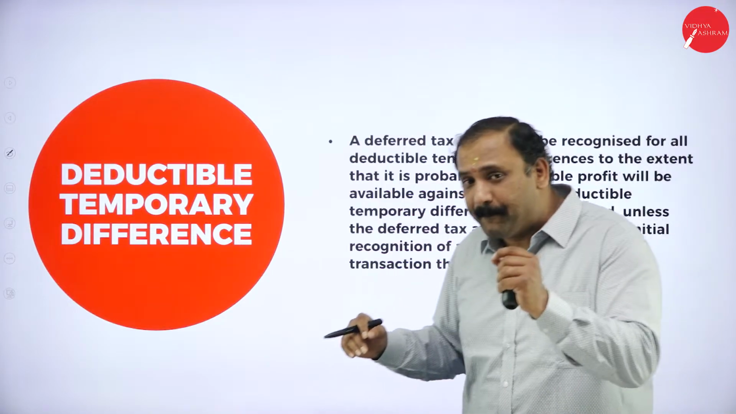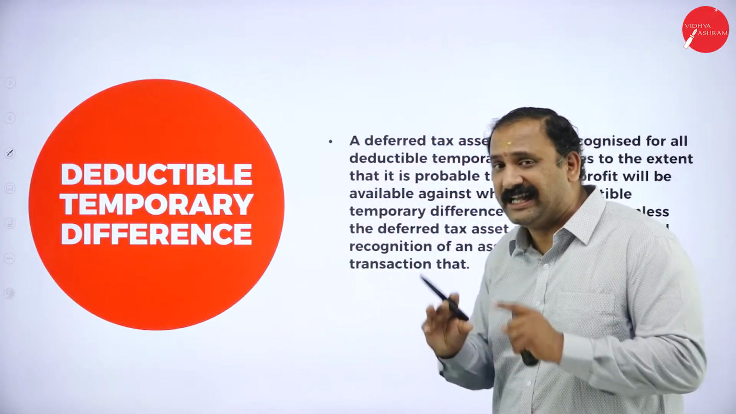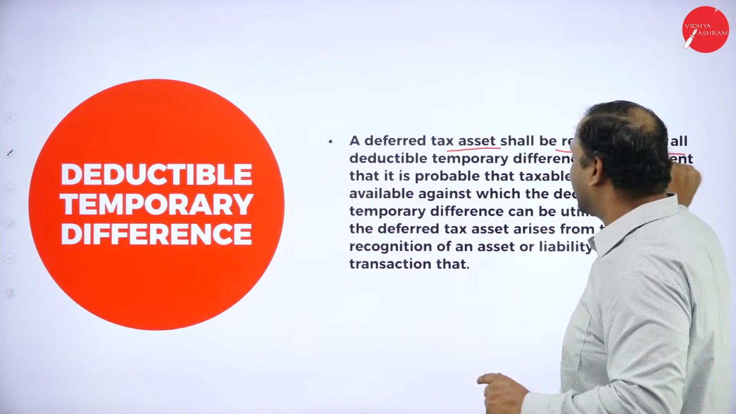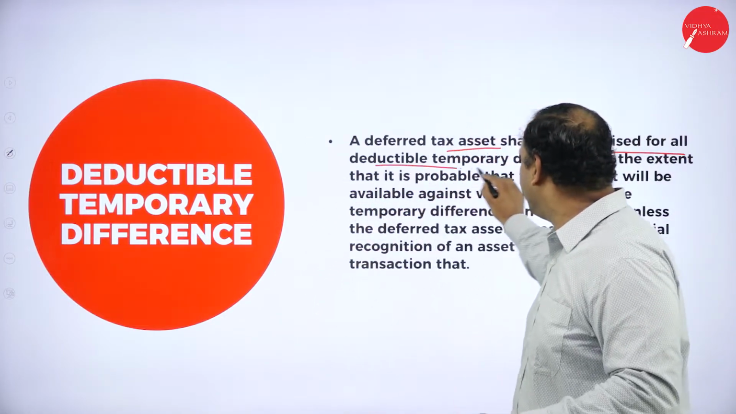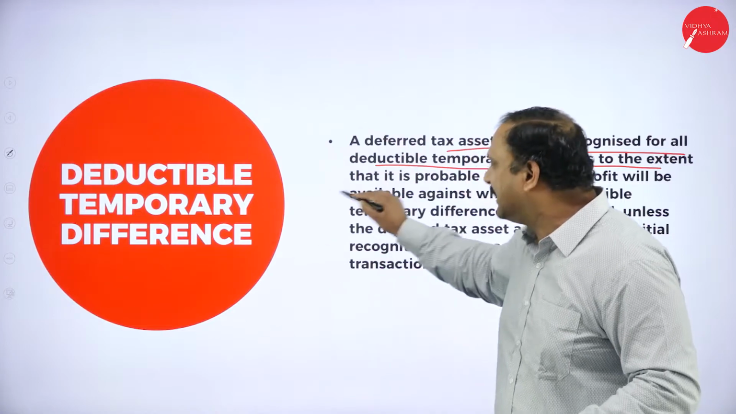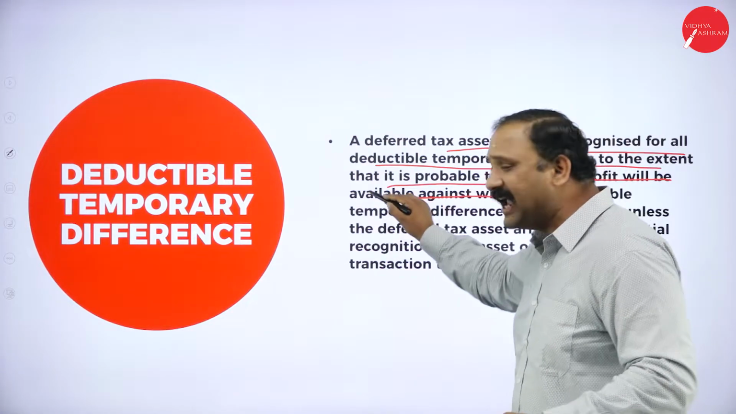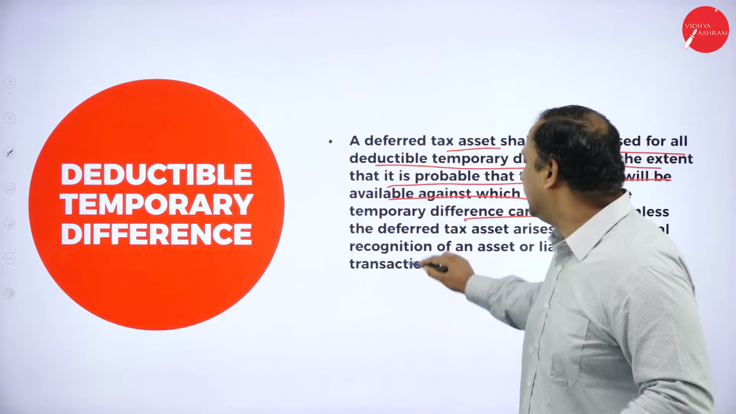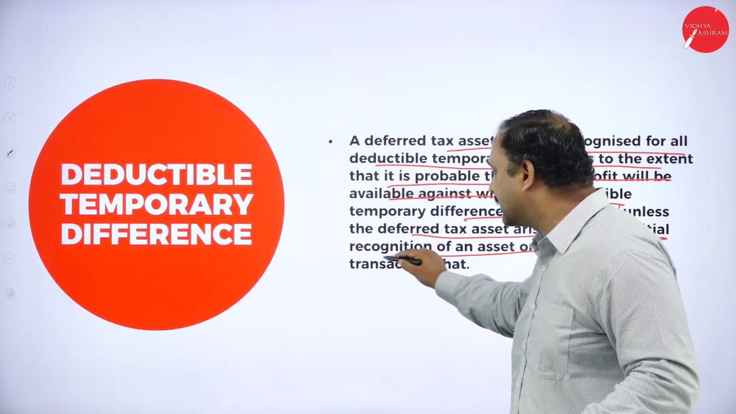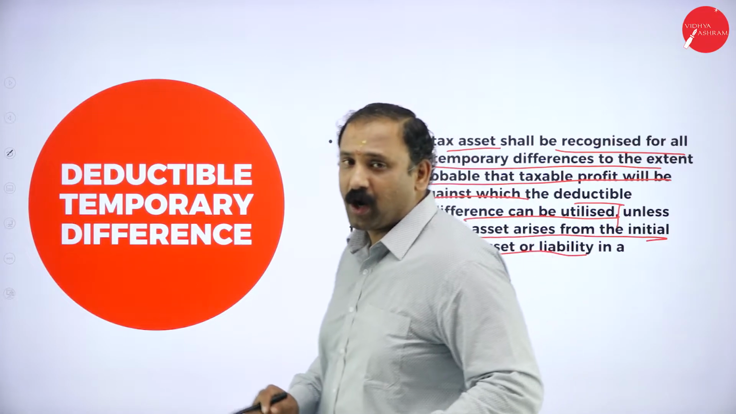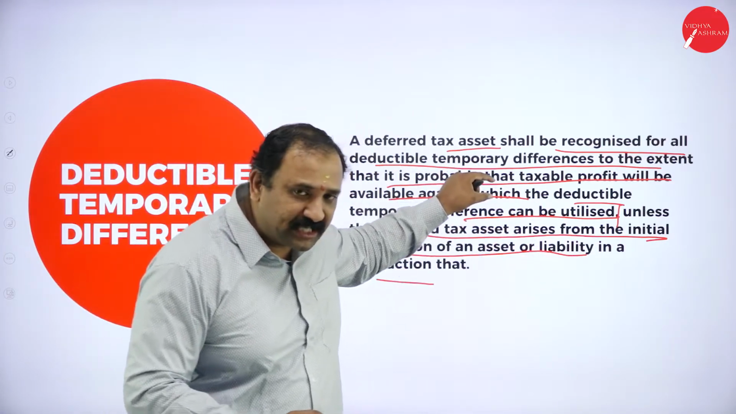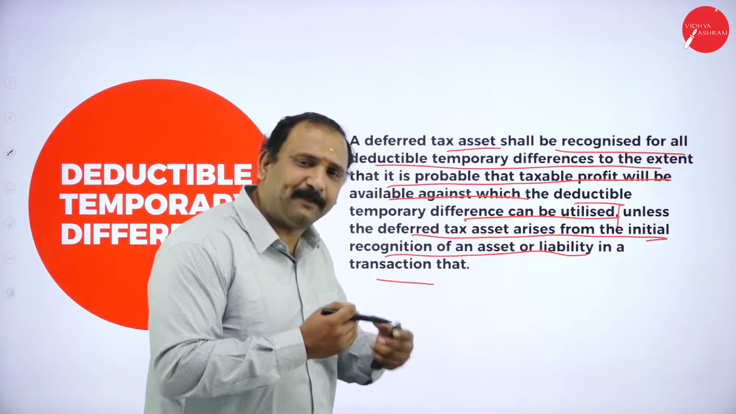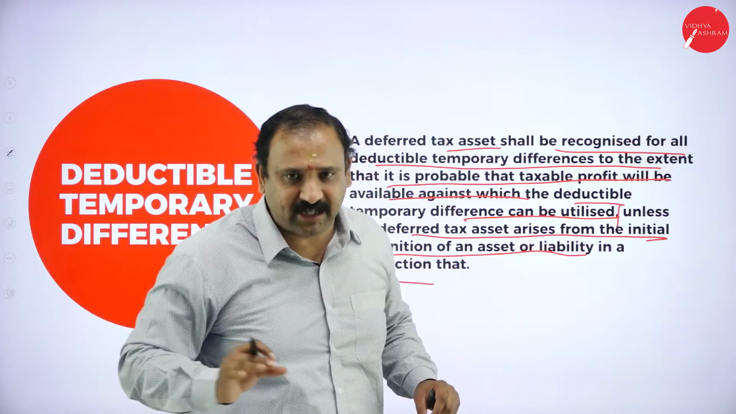Now, deductible temporary difference. Please understand the word clearly. Deductible temporary difference. A deferred tax asset shall be recognized for all deductible temporary differences to the extent that it is probable that taxable profit will be available against which the deductible temporary difference can be utilized, unless the deferred tax asset arises from the initial recognition of an asset or liability in a transaction. So whenever we are using this deductible, that is the deferred tax factor, it will be recognized as a deductible temporary difference. So against everything we will deduct this factor. We will keep this in mind.